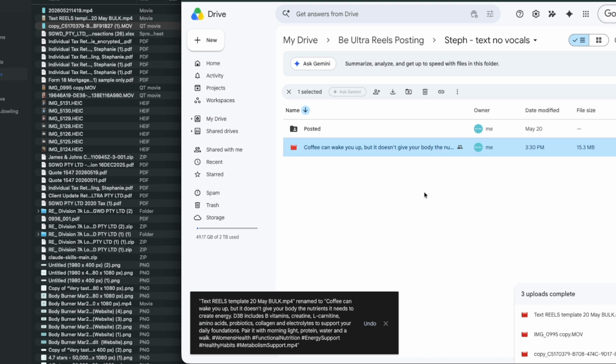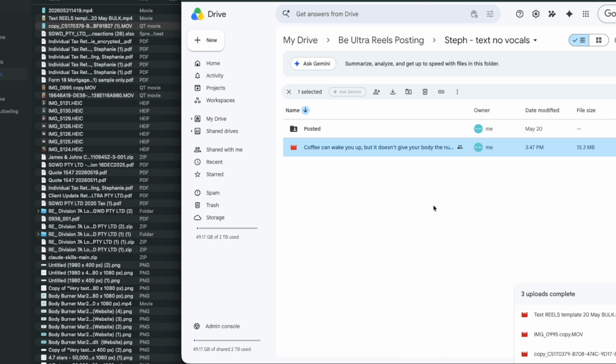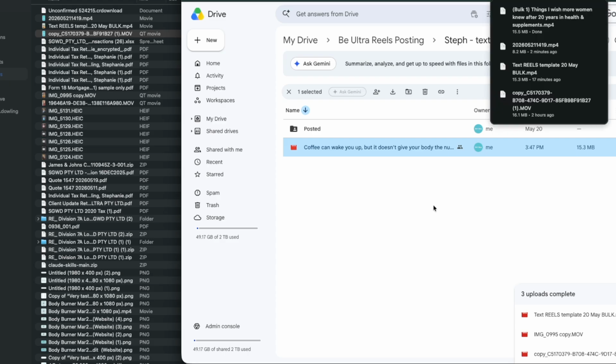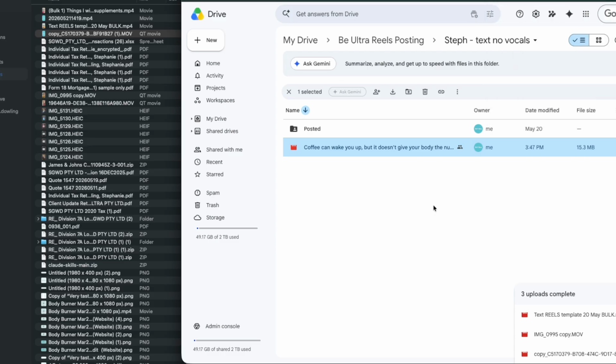name of the reel. Now, the reason why we do this is because the agent has access to the G drive of the company. It collects the reel, it reads the title. Then we have an agent that takes the content in the title and it enhances and improves the caption on Instagram based on the knowledge of the company, scientific evidence that we've got there, and previous best practice templates. If the title is good, the better the caption will be. The more information in that title, the better the caption will be.